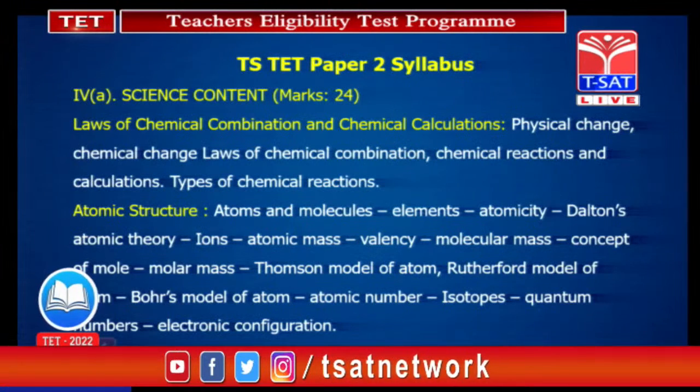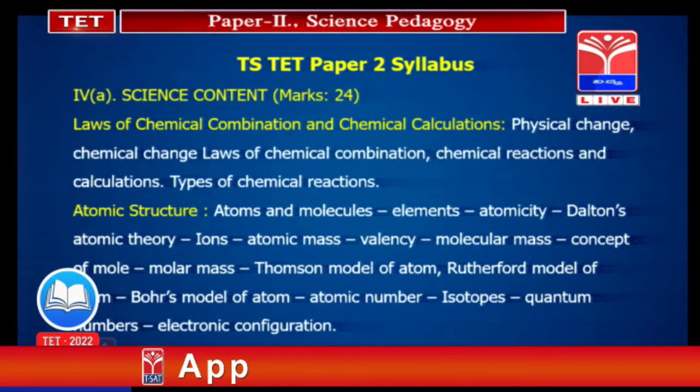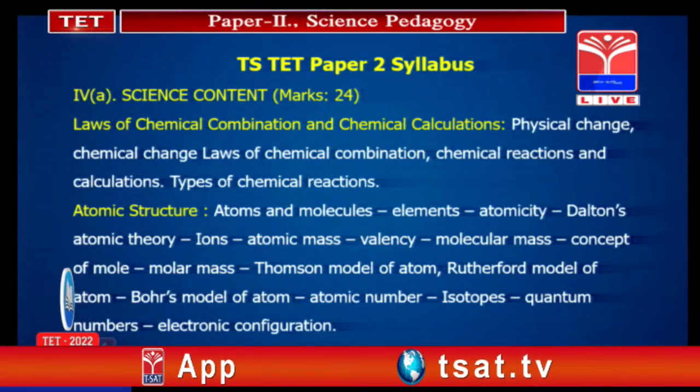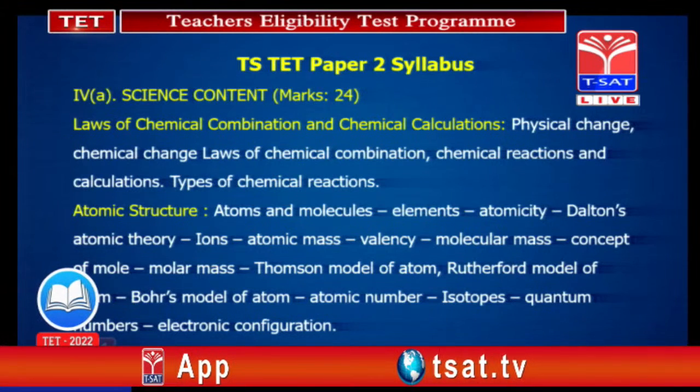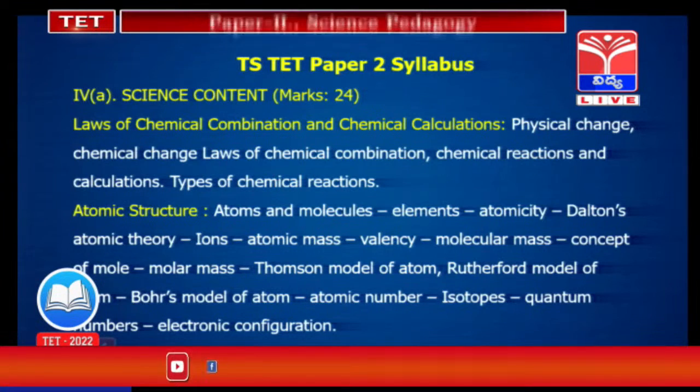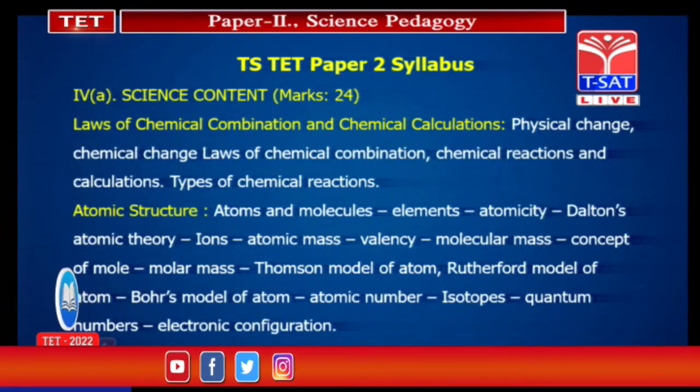Next, when coming to the different models of an atom: Rutherford model, J.J. Thomson model and Bohr's model. The Thomson model of an atom is also called the watermelon model, plum pudding model or rice pudding model. The Rutherford model of an atom is called the planetary model. Next, a very important one, Bohr's model of an atom. According to Bohr's model, electrons revolve around the nucleus in certain fixed paths that are called orbits. So, the orbit concept was introduced by Niels Bohr.